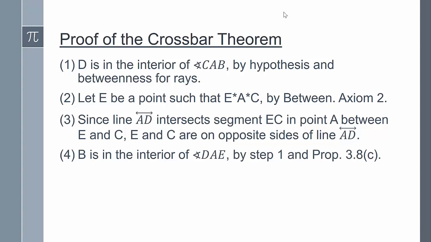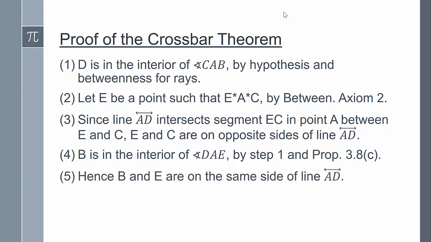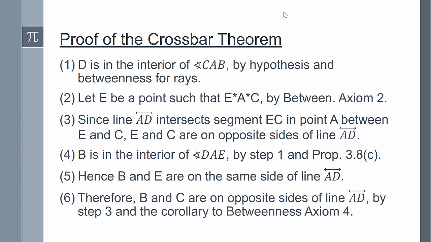Now, point B is in the interior of angle DAE by the way we defined our angles in step 1 and by proposition 3.8, part C. So we can conclude that B and E are on the same side of line AD by the definition of interior of an angle. Therefore, B and C are on opposite sides of line AD by step 3 and the corollary to betweenness axiom 4, since E and C are on opposite sides of line AD and B and E are on the same side.